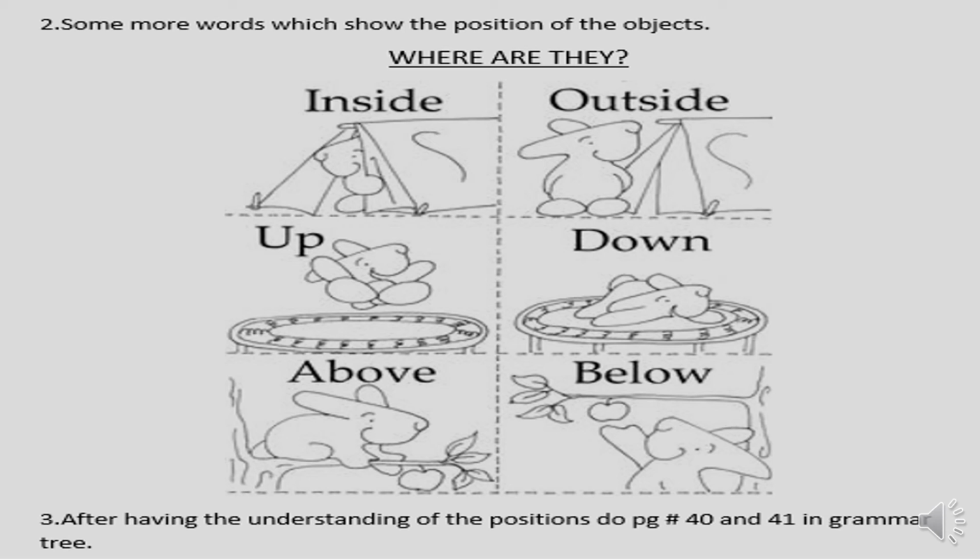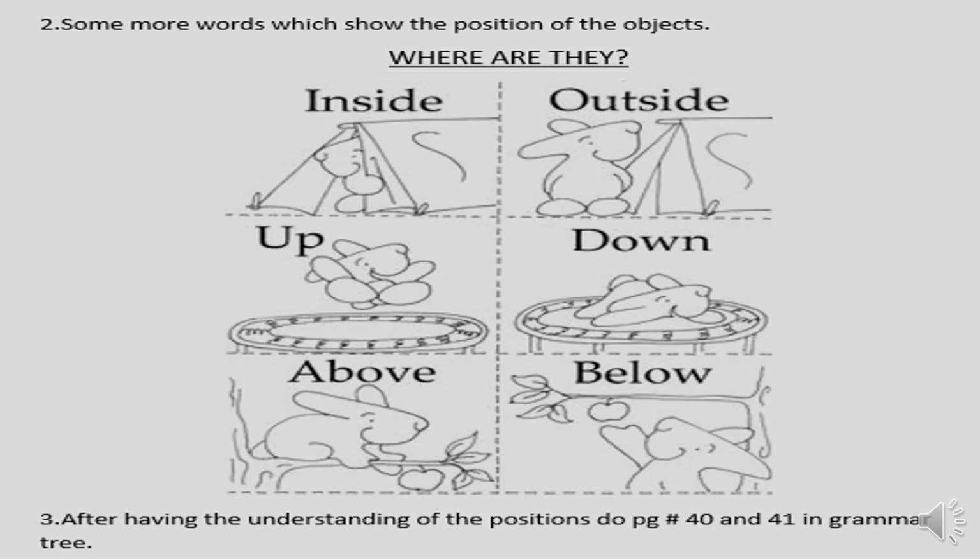When the rabbit is up above the track or something, you can say the rabbit is up. When the rabbit is at the track, then you can say the rabbit is down.